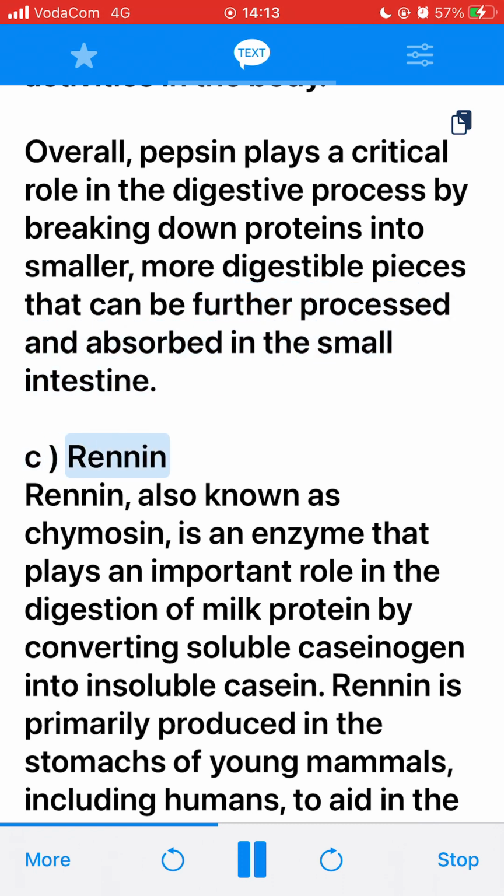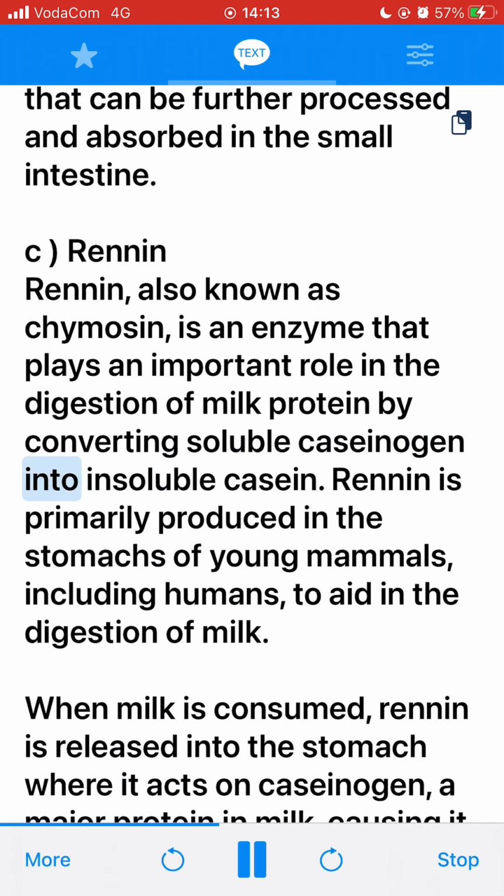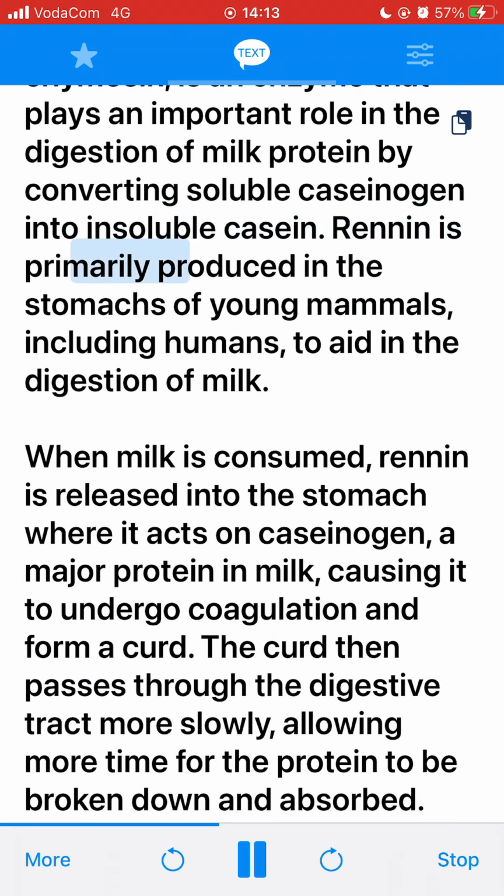C. Renin. Renin, also known as chymosin, is an enzyme that plays an important role in the digestion of milk protein by converting soluble caseinogen into insoluble casein. Renin is primarily produced in the stomachs of young mammals, including humans, to aid in the digestion of milk. When milk is consumed, renin is released into the stomach where it acts on caseinogen, a major protein in milk, causing it to undergo coagulation and form a curd.